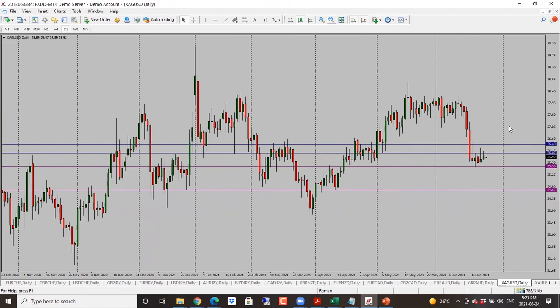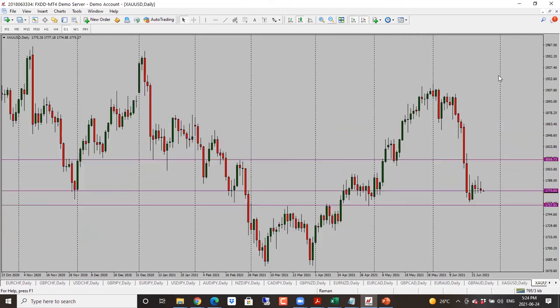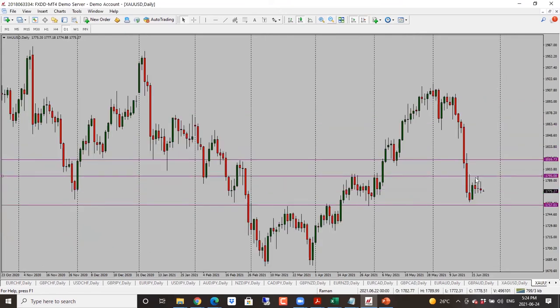All right, let's take a look at our commodities here. Looking at silver, silver is stuck in a sideways move here. So neutral bias with this one. I would look for a bit of a move towards 826, and then potentially a drop here. 25.50 is the first target here for silver. So neutral to bearish bias here. Gold is also kind of sideways here. It's established this range, couldn't get through, and now we're looking for a drop towards 1760. So neutral to bearish bias here for gold as well.